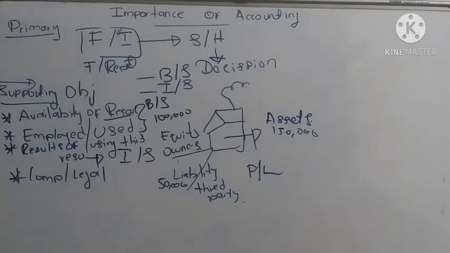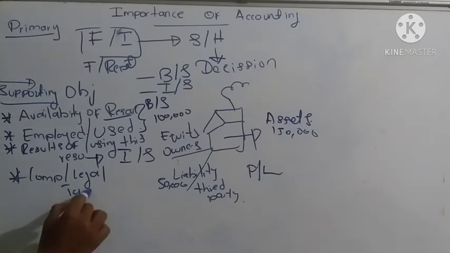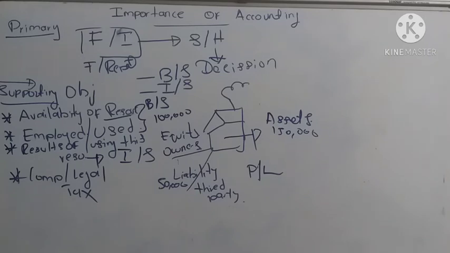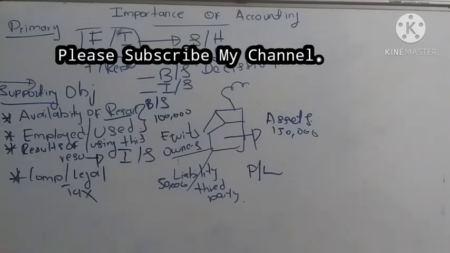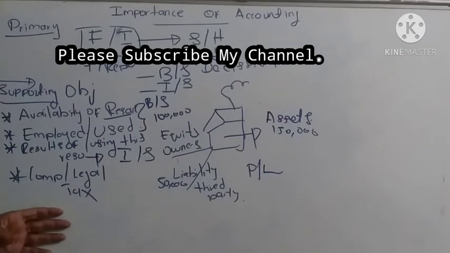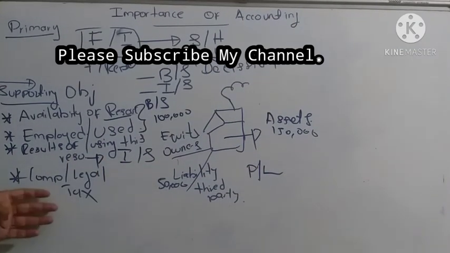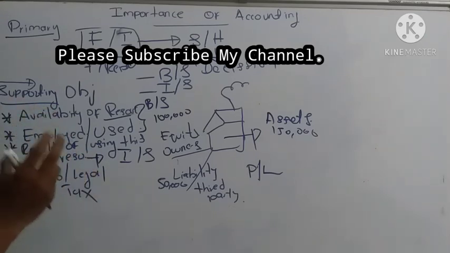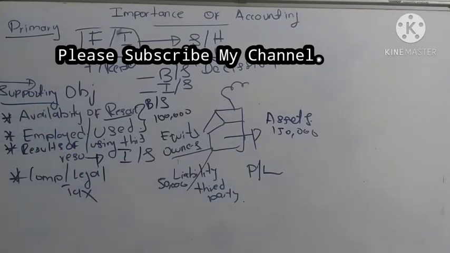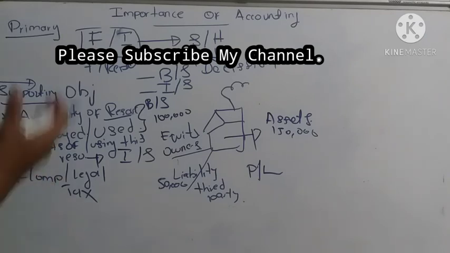One of the legal requirements is taxation, tax. So accounting records and these financial statements will tell the company how much tax it should pay. Based on profit, the company pays tax. When you have accurate profit, it will show how much tax you have to pay. So accounting will help comply with legal requirements.